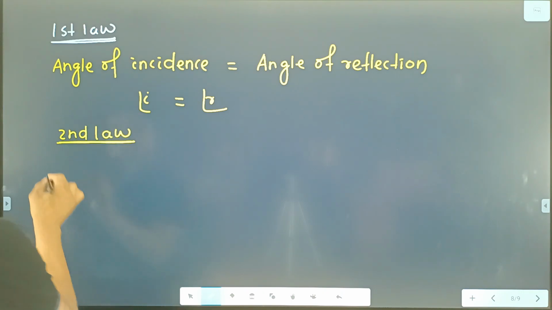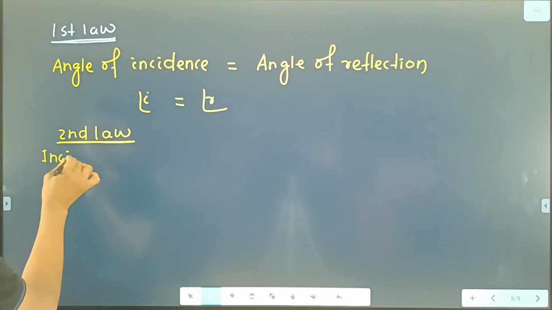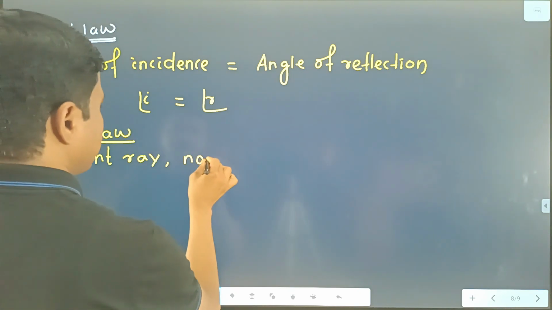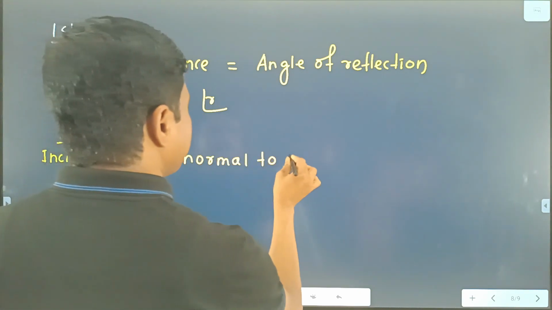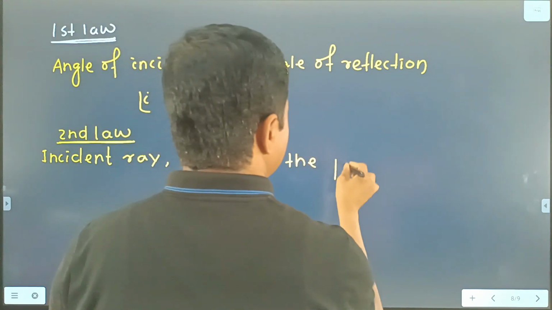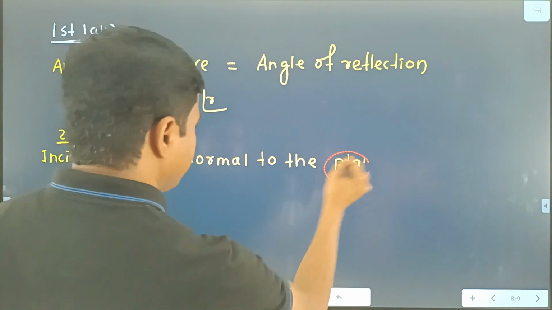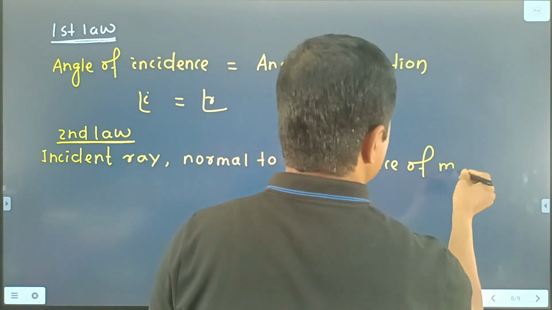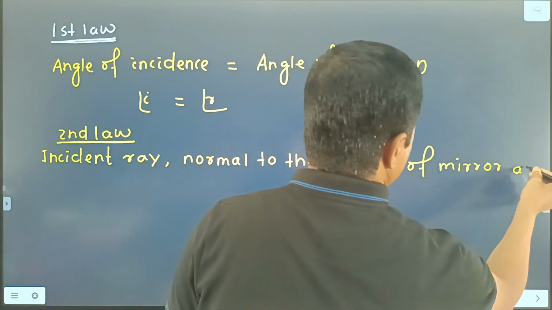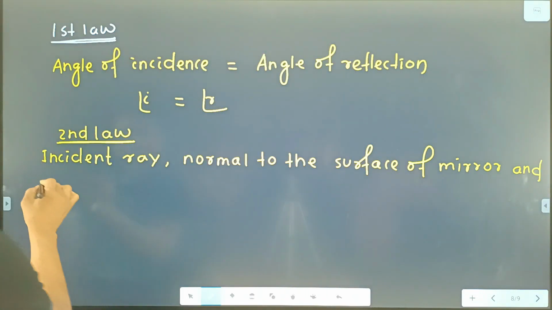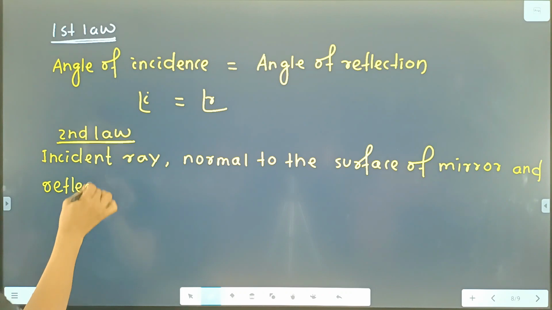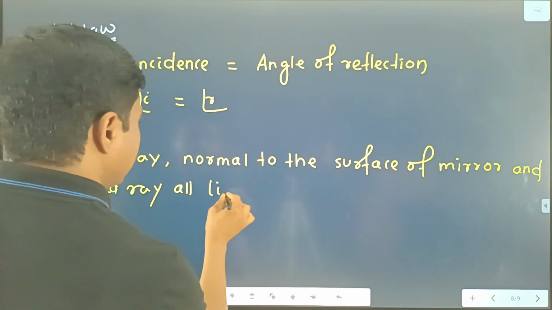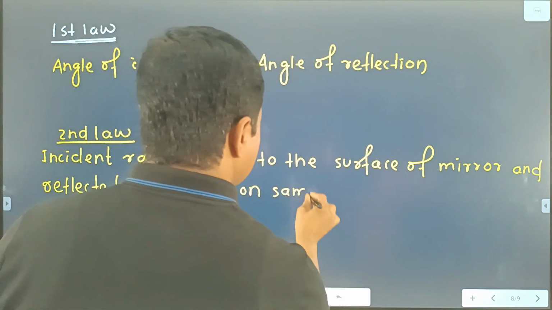Second law of reflection, that is the incident ray, normal to the plane or surface of the mirror, and the reflected ray all lie on the same plane.